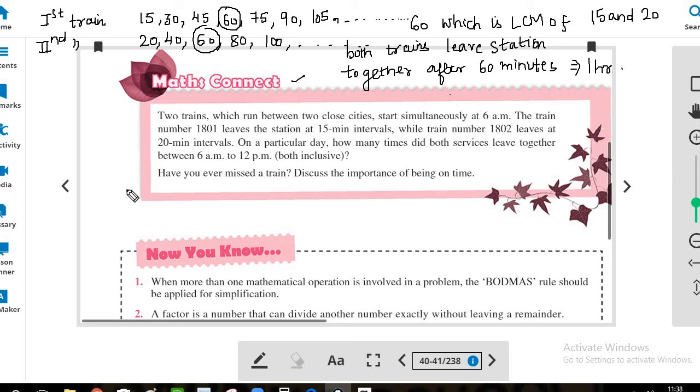Since they started at 6 a.m., the next will be at 7 a.m., 8 a.m., 9 a.m., 10 a.m., 11 a.m. and 12 p.m. So these are the 7 timings at which both services leave together.